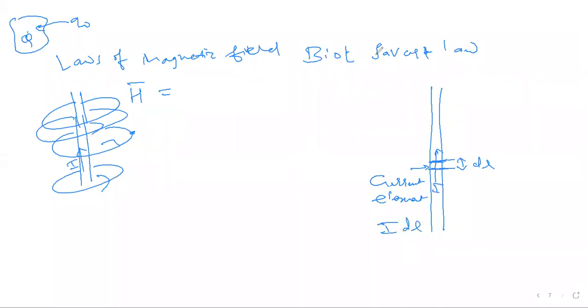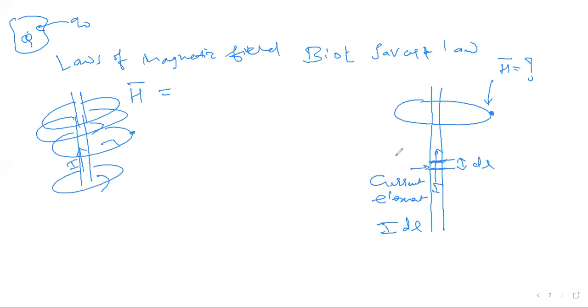Current element I dL. And because of this, there will be a magnetic field. Suppose these are the magnetic field lines. And if I take a point here, I want to find my H bar.